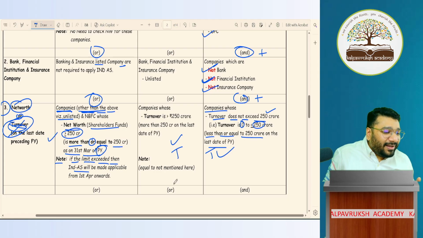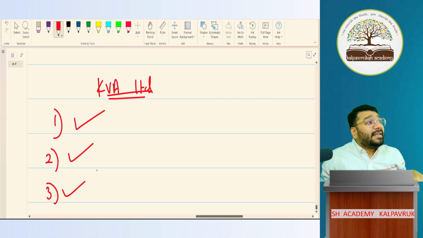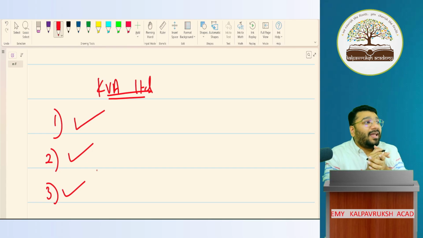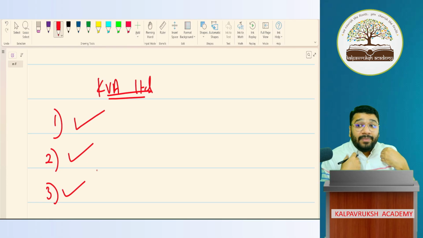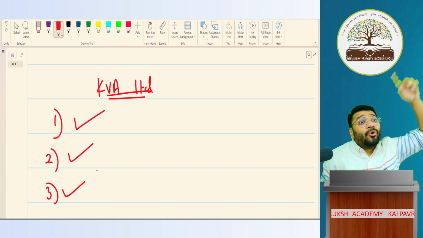Please tell me, third condition, am I satisfied or not? If my company's turnover is anywhere between 0 rupees to 250 crore, then I am a small company. For me to become a big company, my turnover should be more than 250 crore.